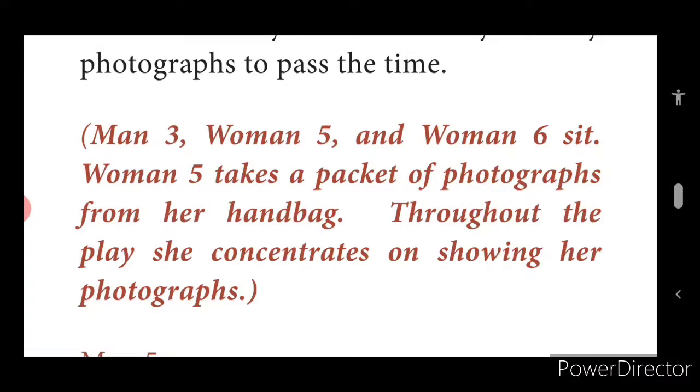Okay. Man 3, woman 5 and woman 6 sit, which means they are seated on the bench. Woman 5 takes a pack of photographs from her handbag. Throughout the play, she concentrates on showing her photographs. Now this woman 5, children, her only action over here is that she is much bothered about her photographs, and she keeps showing them to woman 6. This action keeps going on through the entire play. Woman 5 doesn't do any other work here, children. She keeps showing her photographs to woman 6. As the play moves on, you will know her action.